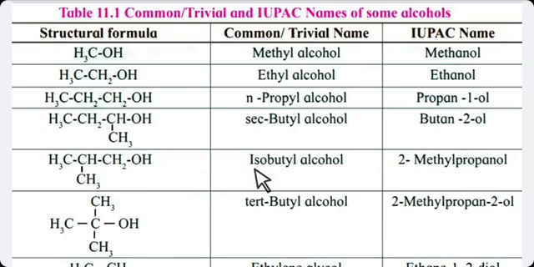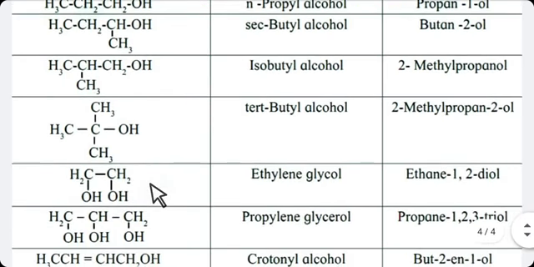Students, please be clear about when you are using secondary and when iso. Both are butyl groups because both contain 4 carbon atoms. One is secondary, another is iso. Why secondary? Because the carbon atom is attached with another 2 carbon atoms. Why iso? Because the carbon atom is attached with only 1 carbon atom. Now the next one is tertiary.